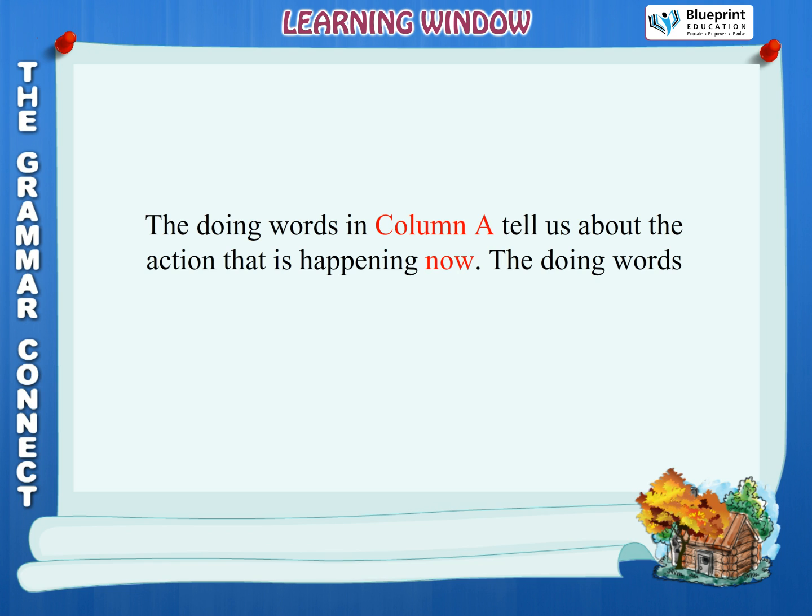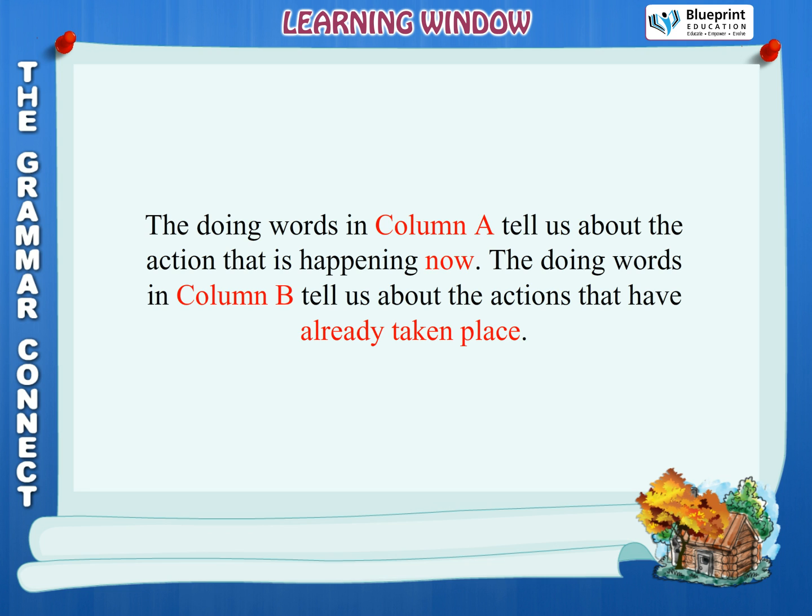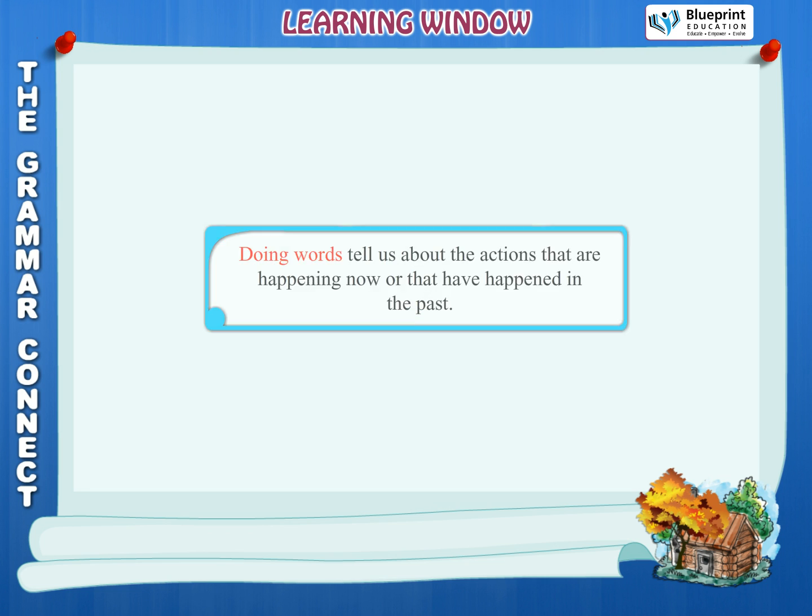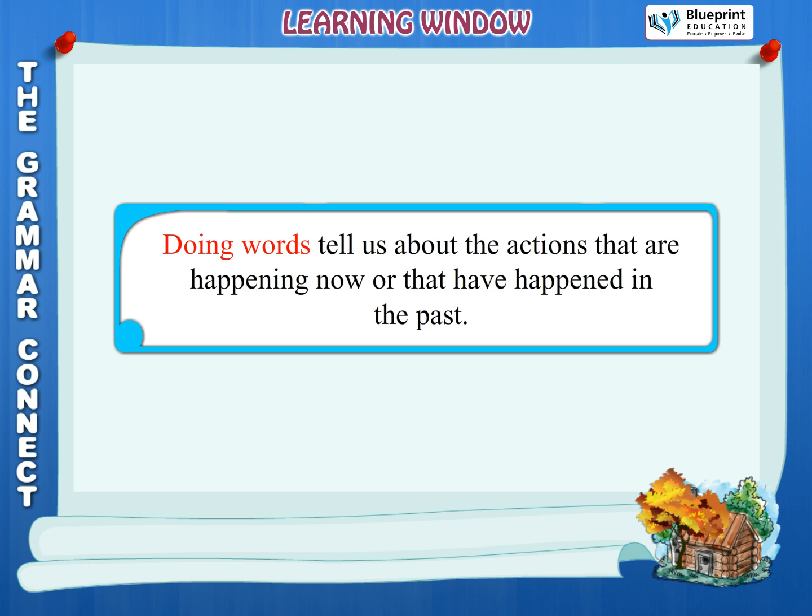Learning Window. The doing words in column A tell us about the action that is happening now. The doing words in column B tell us about the actions that have already taken place. Doing words tell us about the actions that are happening now or that have happened in the past.